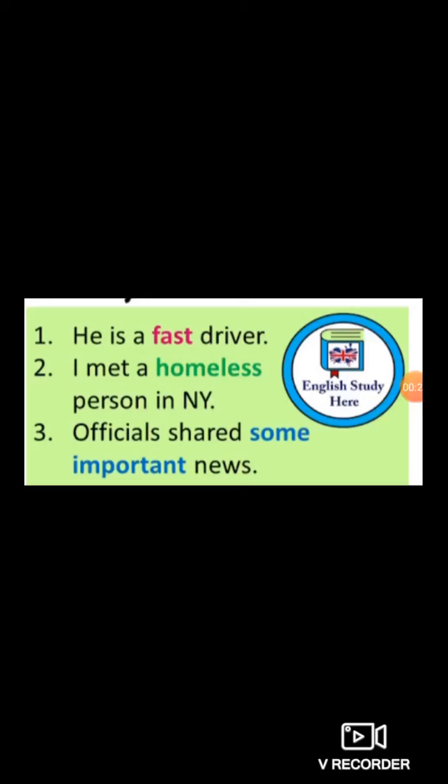I met a homeless person in New York. NY stands for New York. How was the person you met in New York? Homeless. So homeless and fast are the adjectives which tell something more about a noun. Understood, students? Now let's proceed towards the next.